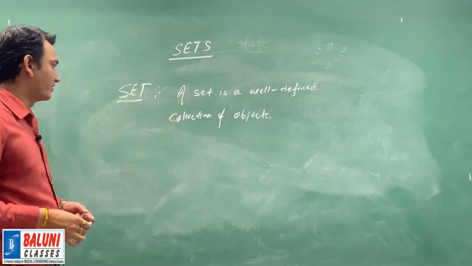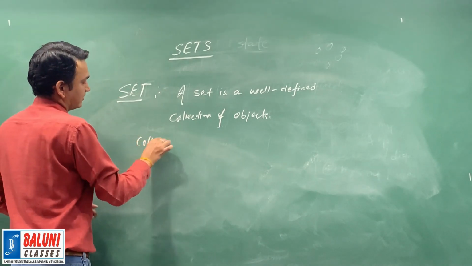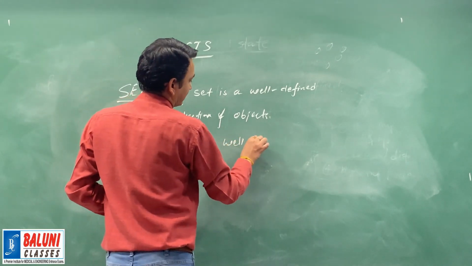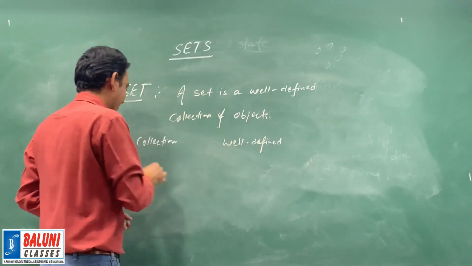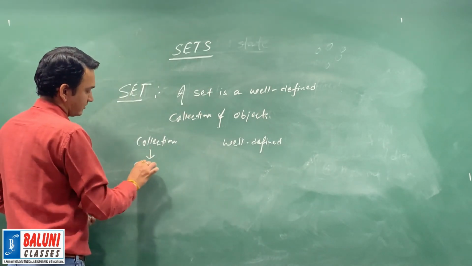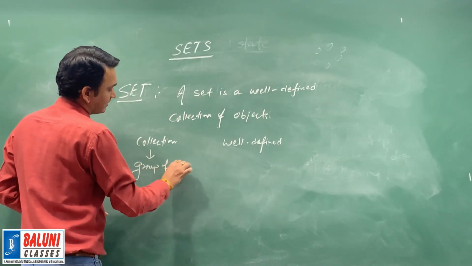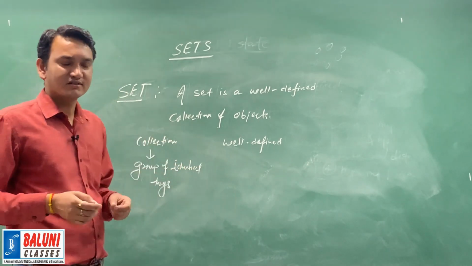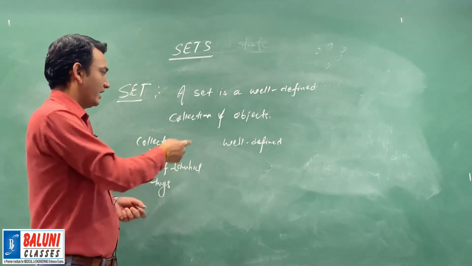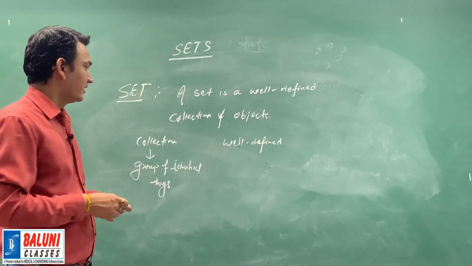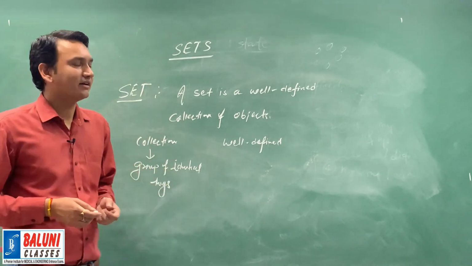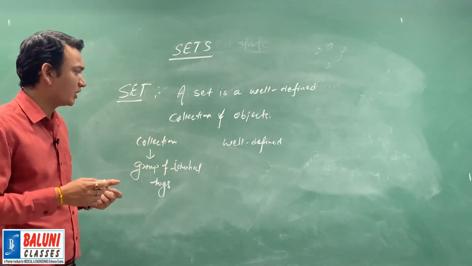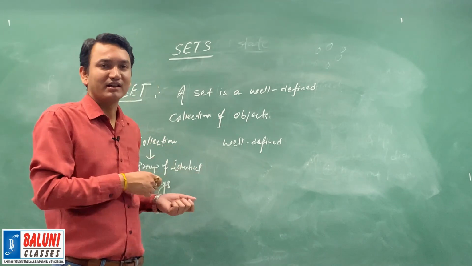Now here we have two important words. The first one is collection and another is well defined. Collection means group of identical things. For example, collection of watches, collection of movies, collection of songs. Another word is well defined. What is the meaning of well defined? Well defined means we can definitely decide whether a given particular object will belong to given collection or not.